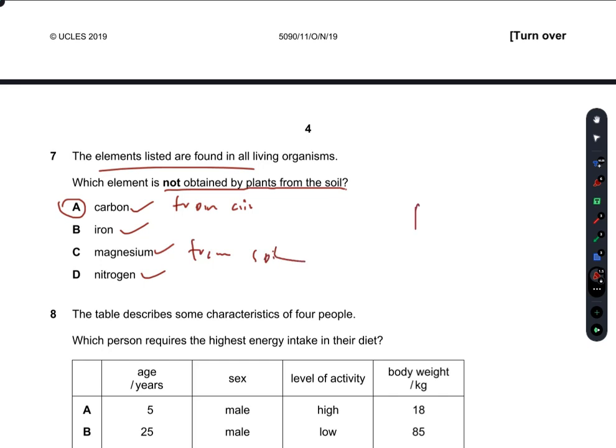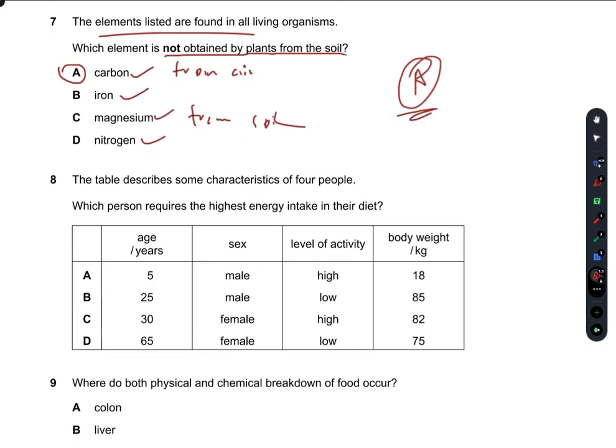So A is our right answer. The table describes some characteristics of four people. Which person requires the highest energy intake in their diet? So for A, we have the